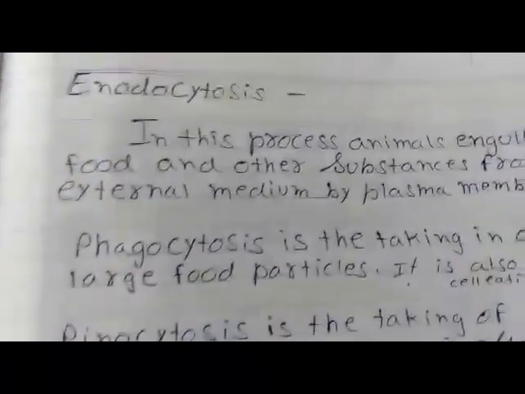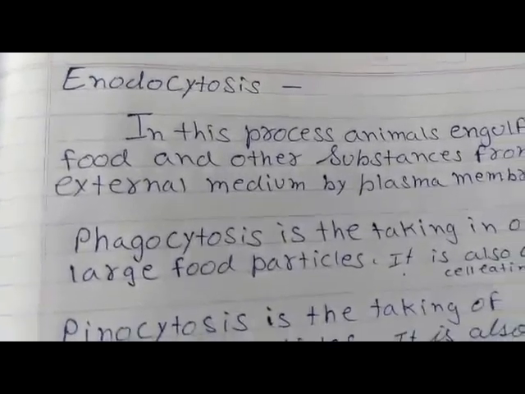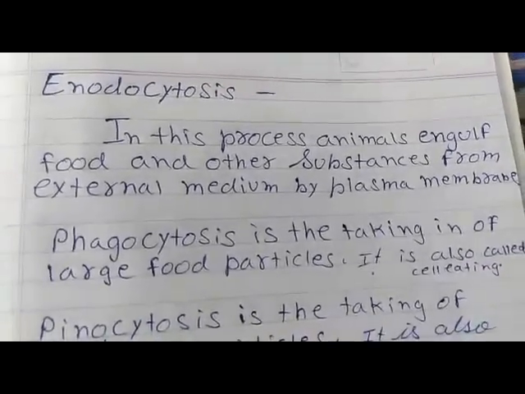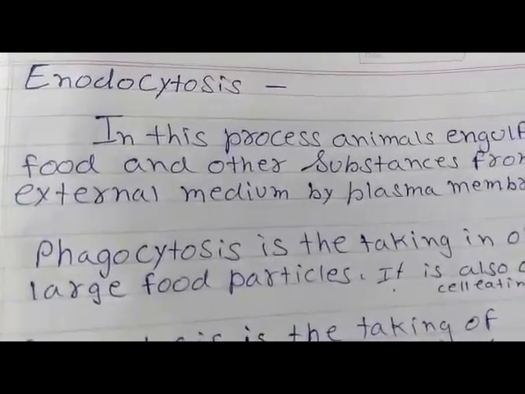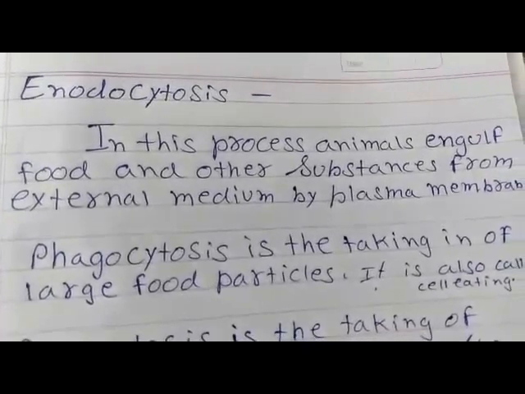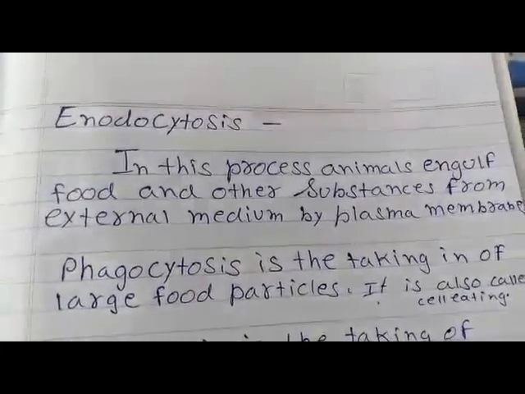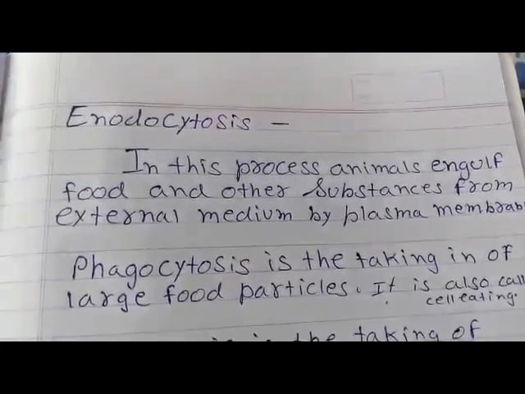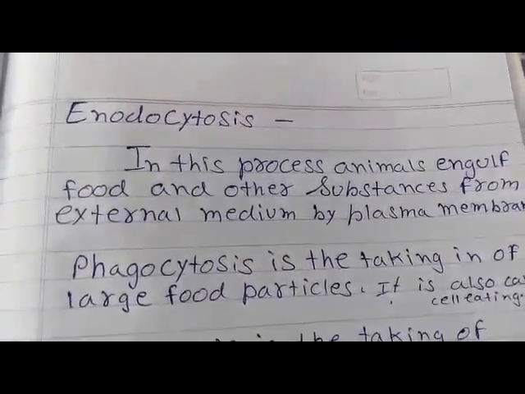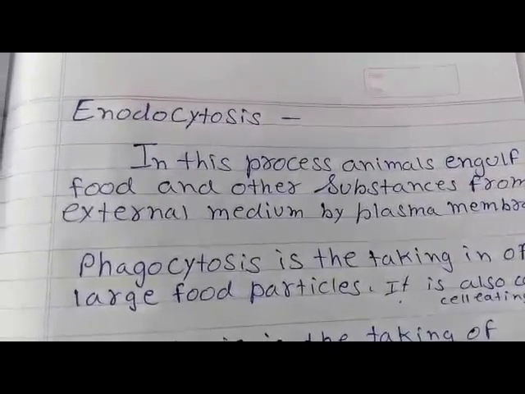Now endocytosis. In this process animals engulf food and other substances from the external medium by the plasma membrane. Means food is taken from the environment. We have done amoeba. Amoeba you all know.